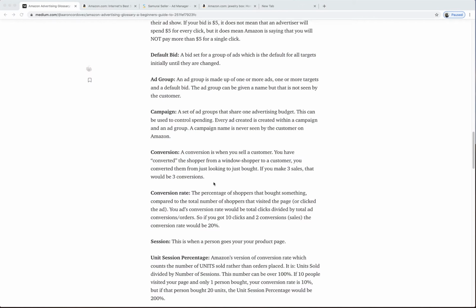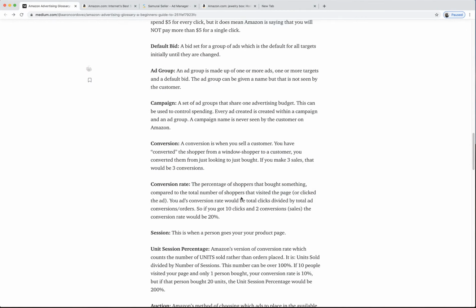So if you have a higher conversion rate, Amazon generally loves you more. If you have a high click-through rate, a lot of people see you and then click on you, and then you have a high conversion rate, that is what you're looking for. High conversion rate, high click-through rate, ads will be super easy to run because you basically target anybody, they come in, they buy. That's amazing. Those things are super, super important. Conversion rate is the percentage of people that go to your page and buy. 100 people go to your page, 40 people buy, that's a 40% conversion rate. That's amazing.